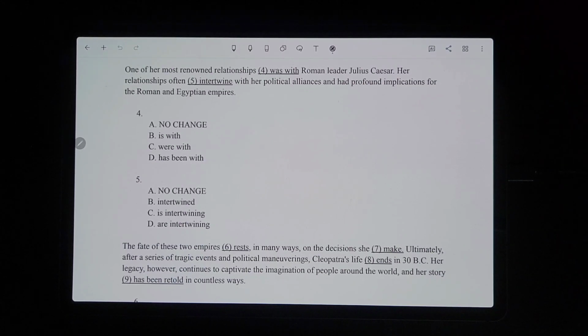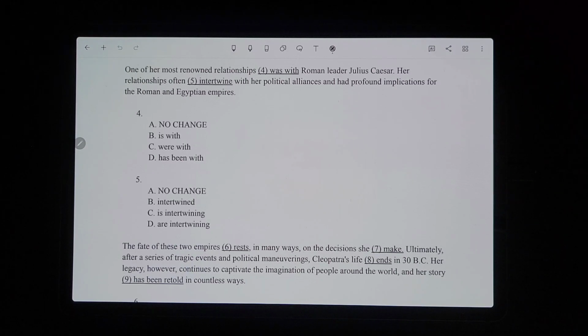Okay, number four, one of her most renowned relationships was with Roman ruler Julius Caesar. So it's using past tense, so that looks good. And let's see, what were the other options? Is with, were with, has been with. So this does need to be past tense, but it also needs to match the singular subject, which is one of her most renowned relationships.